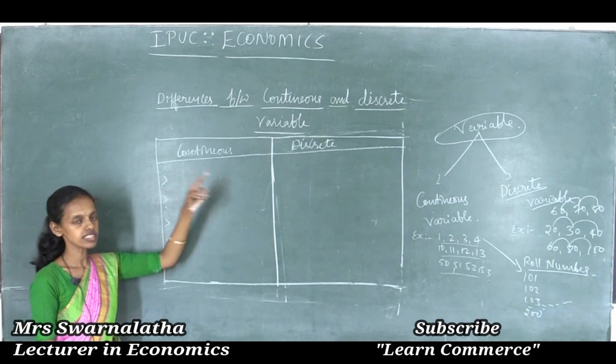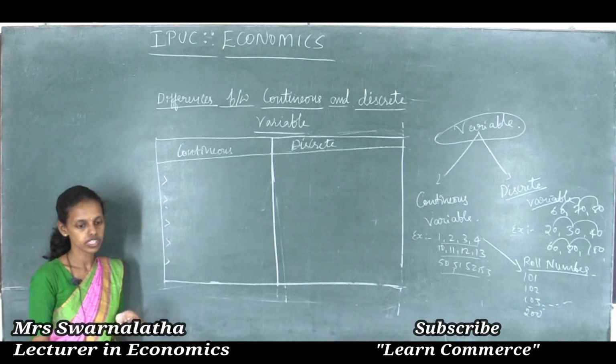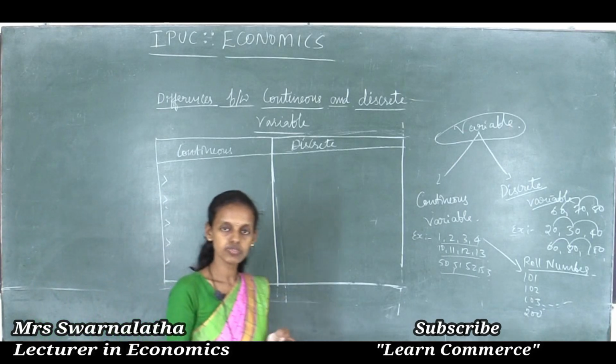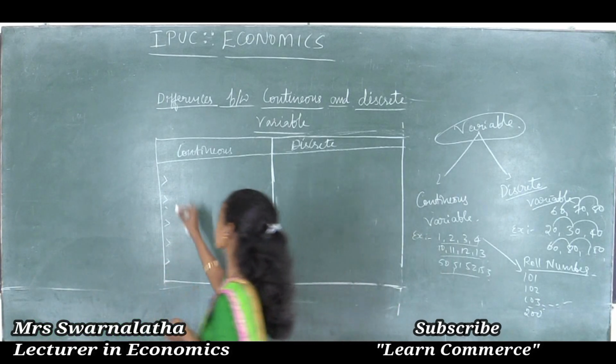Let us see the differences between continuous variable and discrete variable. A continuous variable can take any numerical values.